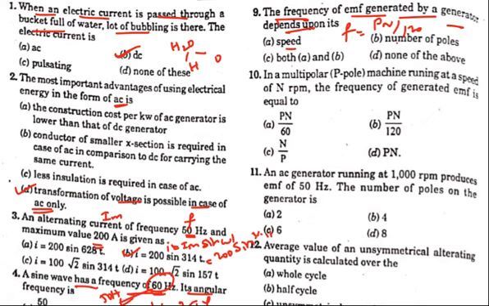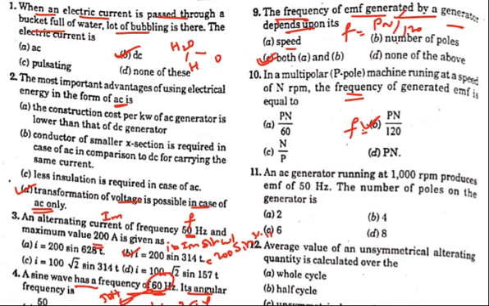So it depends on speed and number of poles. So the answer is both A and B. In a multipolar P poles machine running at speed n rpm, the frequency of generated EMF is equal to... what is it asking? Frequency only. So F equals Pn by 120. So this is the correct answer.